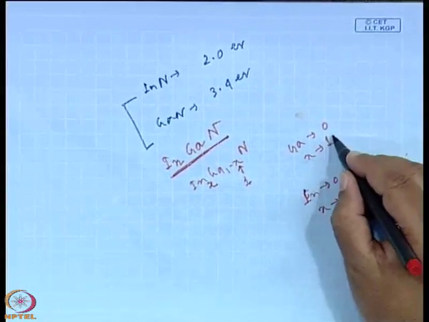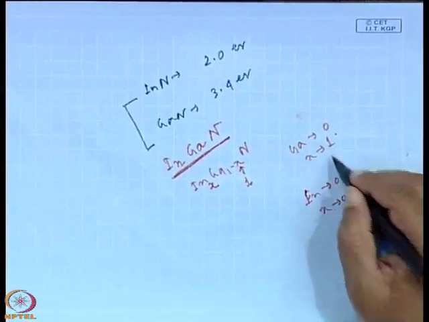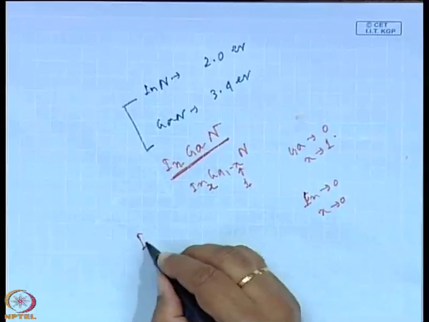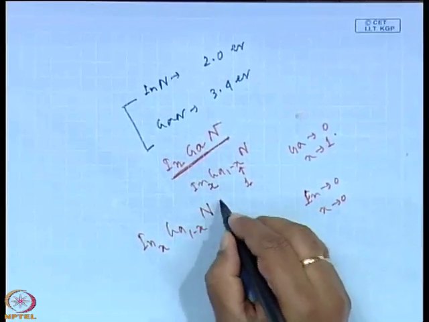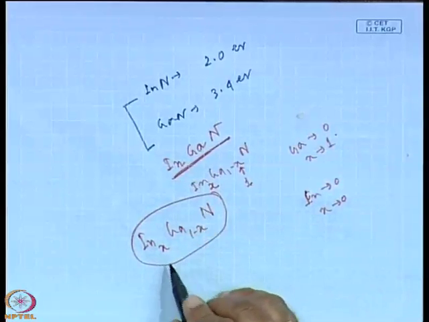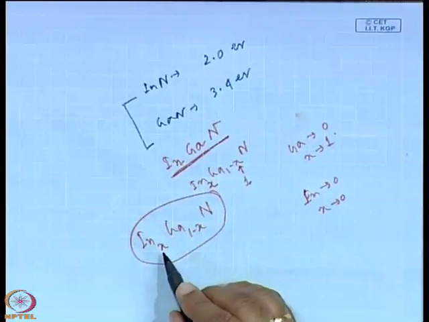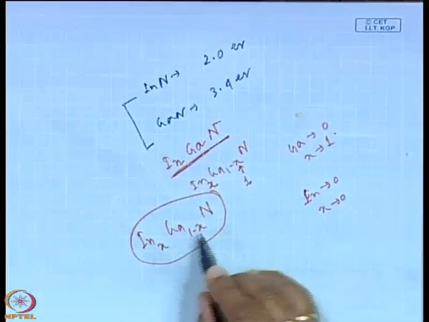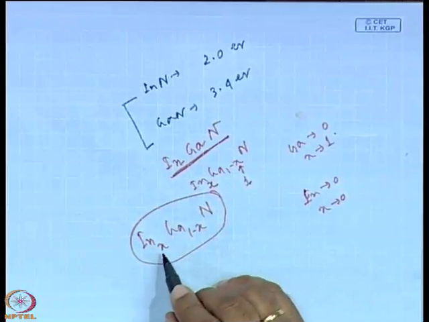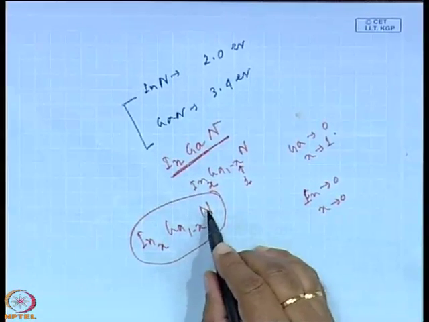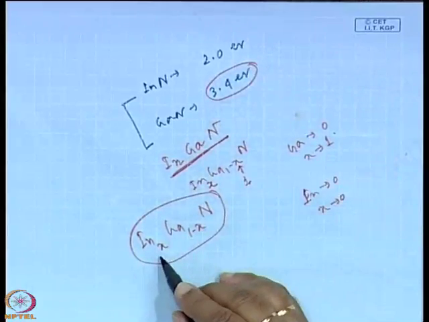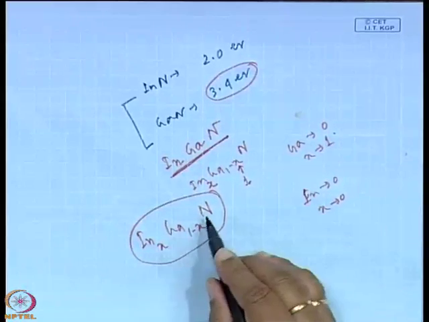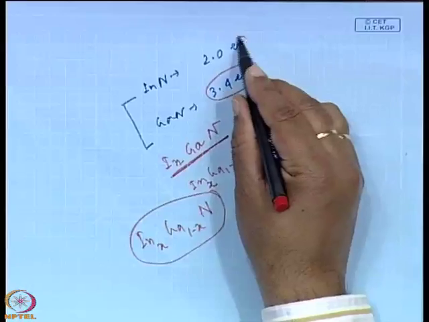So, by changing the value of x from 0 to 1, indium x, gallium 1 minus x nitride, you can vary the band gap. When x is 0, it is gallium nitride and the band gap is 3.4 electron volt, and when x is 1, it is indium nitride, the value is 2 electron volt.